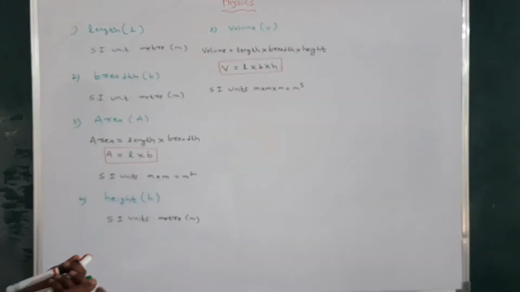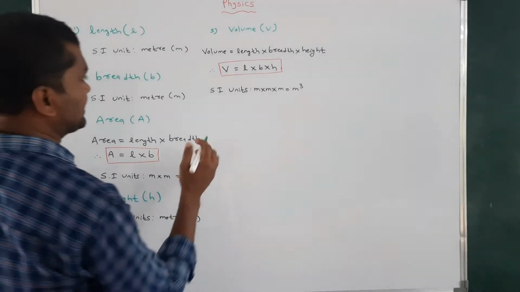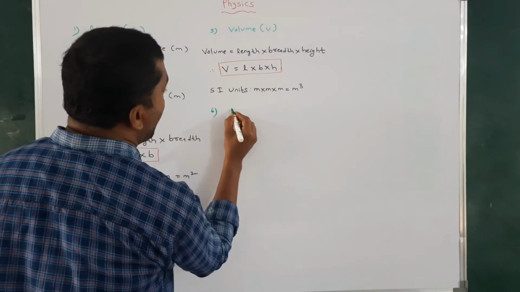Now we can write the sixth physical quantity. The sixth one is mass.